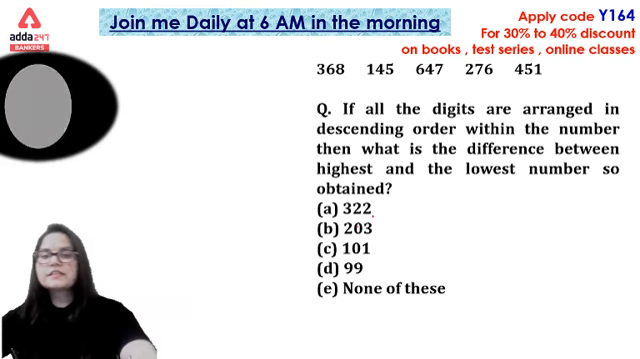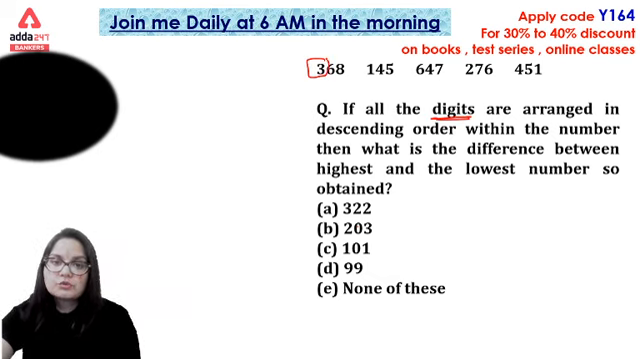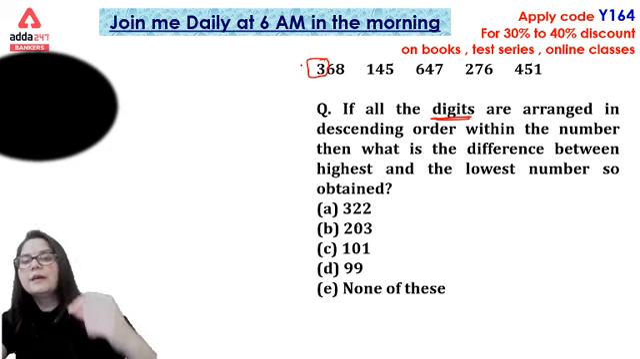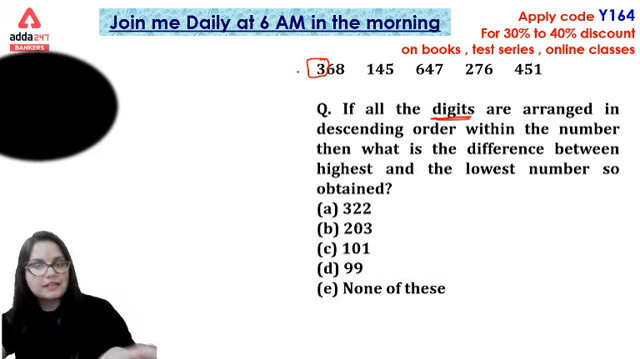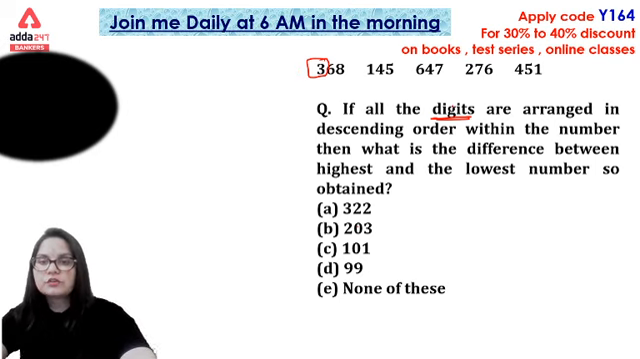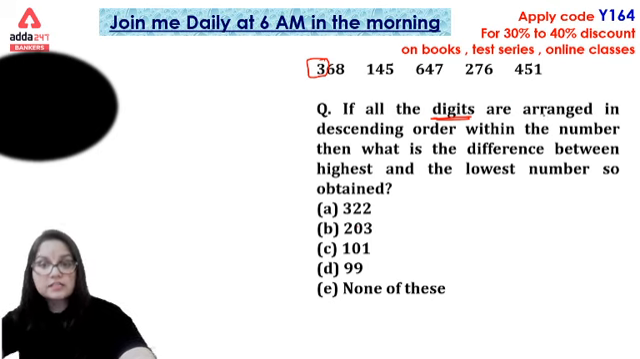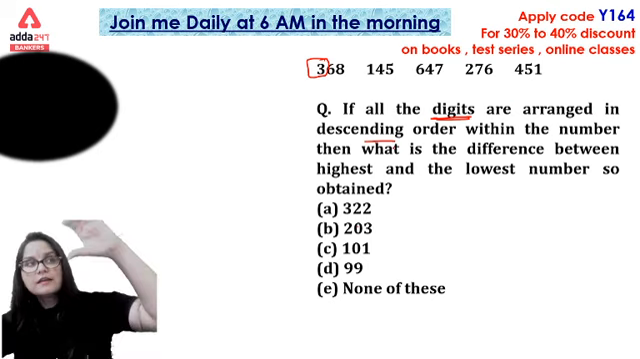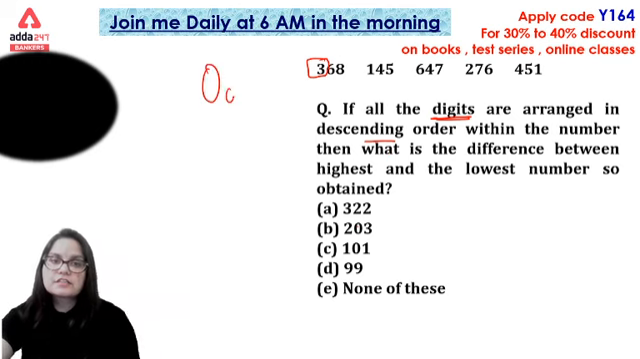Don't be confused in this question, as you can see the digits. I again tell you, this 1, 2, 3, only a single number is known as a digit. A pair of numbers is known as a complete number. So here is a digit, or you can say ank in Hindi. If all the digits are arranged in descending order, that means larger, then smaller, smaller and smaller. Within the number, what is the difference?